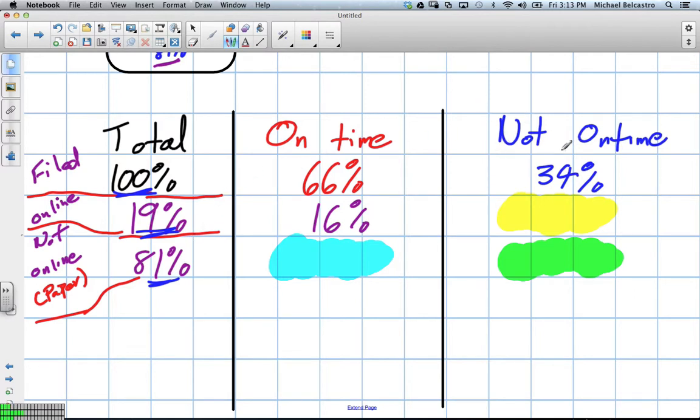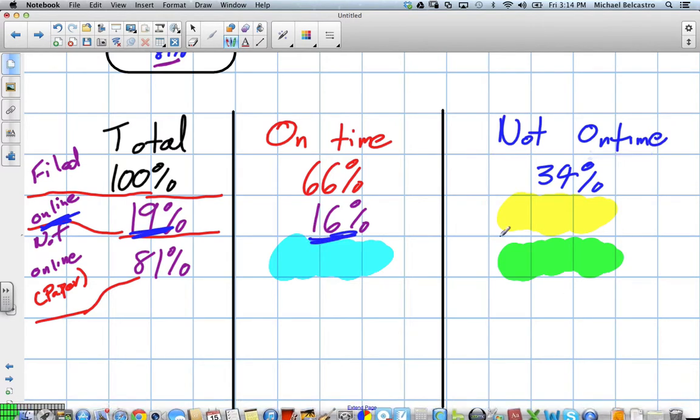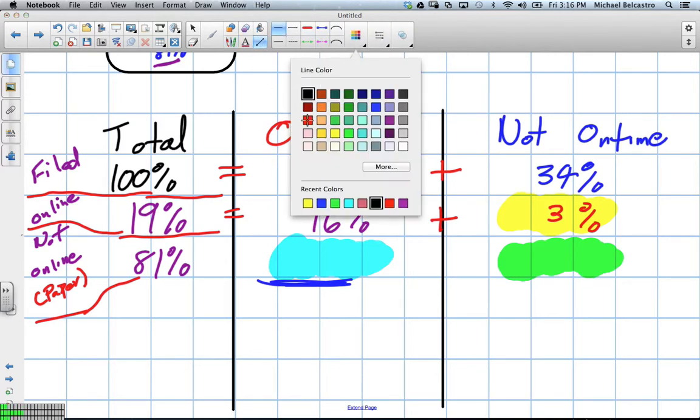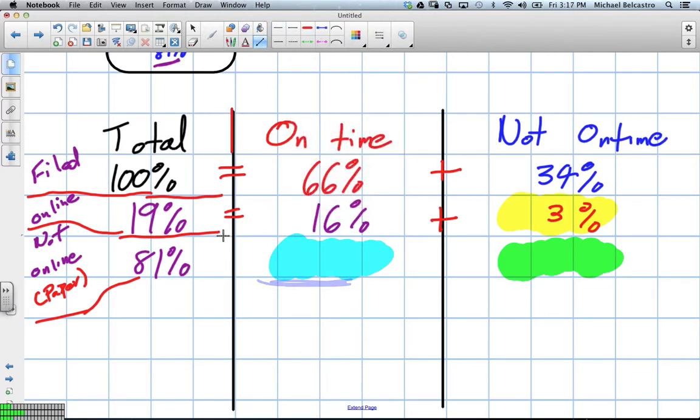Now, one question we want to figure out is how many people filed not on time, but they filed online? Well, we know the total amount of people are 19 who filed online, and 16 were on time. Okay, so we figured out that one. Now the last one we got to figure out is our section here. And a good way we could have sectioned this off, and I'll do this with 2 red lines here, is we have our totals, and then technically this section here is also a set of totals.